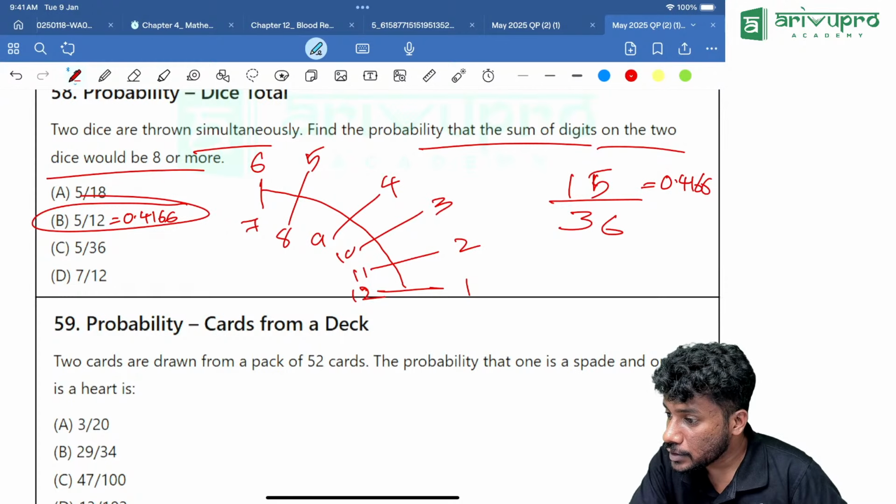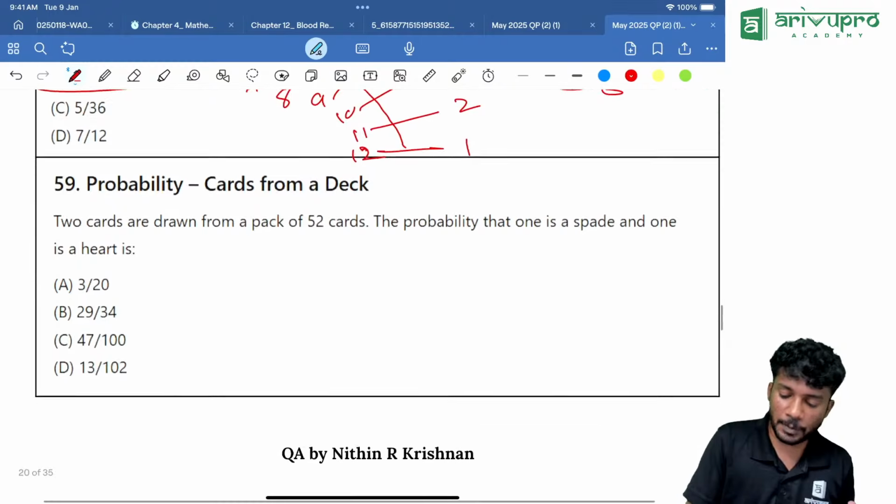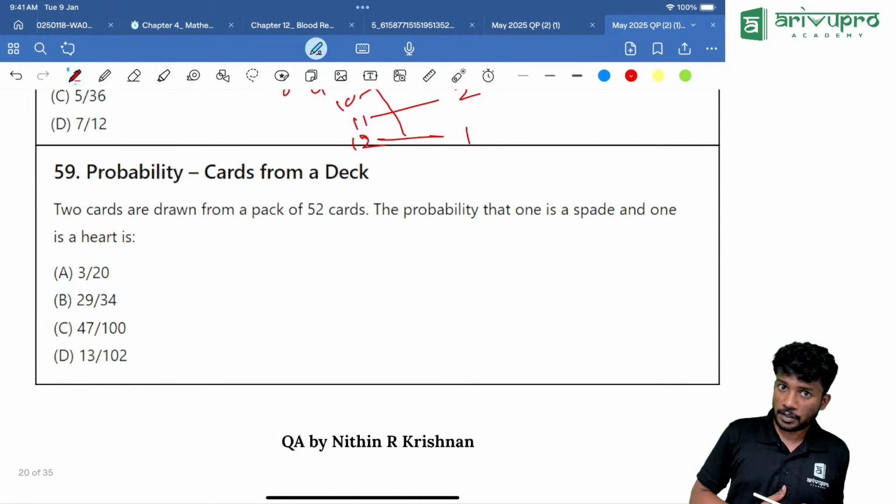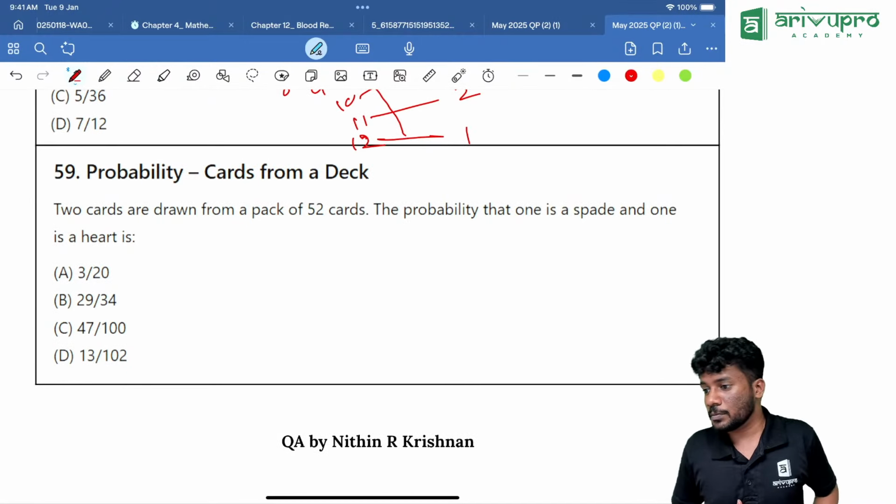Sir, are there any classes for CMA India Intermediate in Bangalore branch? Yes, we are starting in Malleshwaram branch from July. CMA India will be there in Malleshwaram branch in Bangalore.